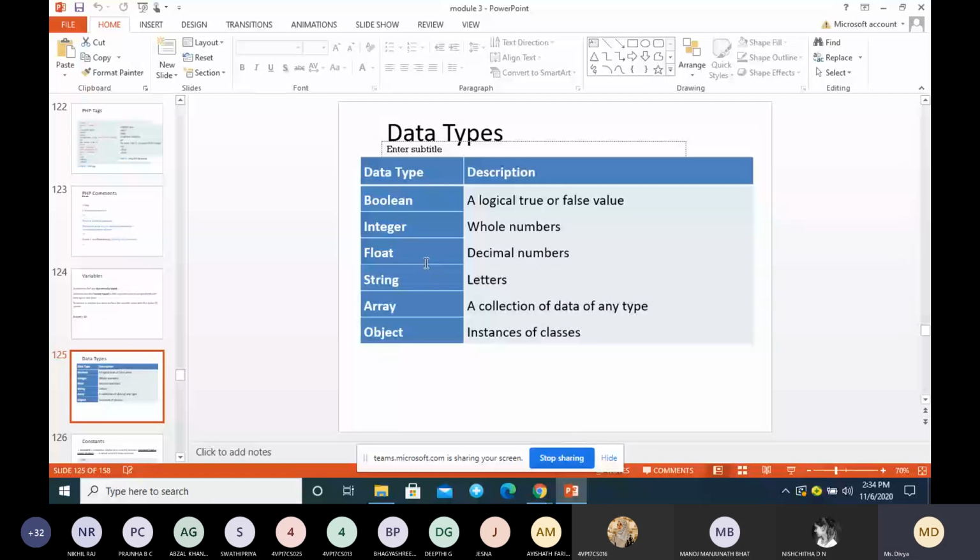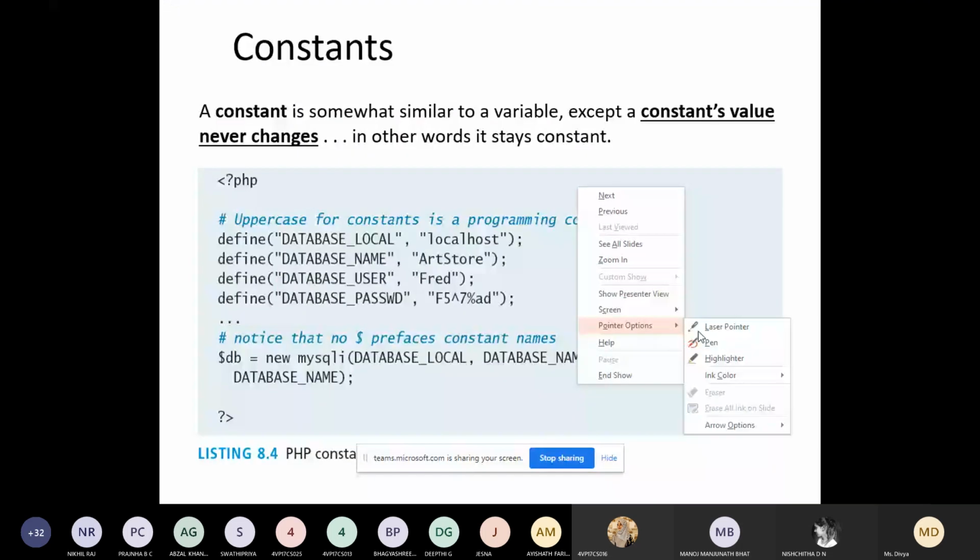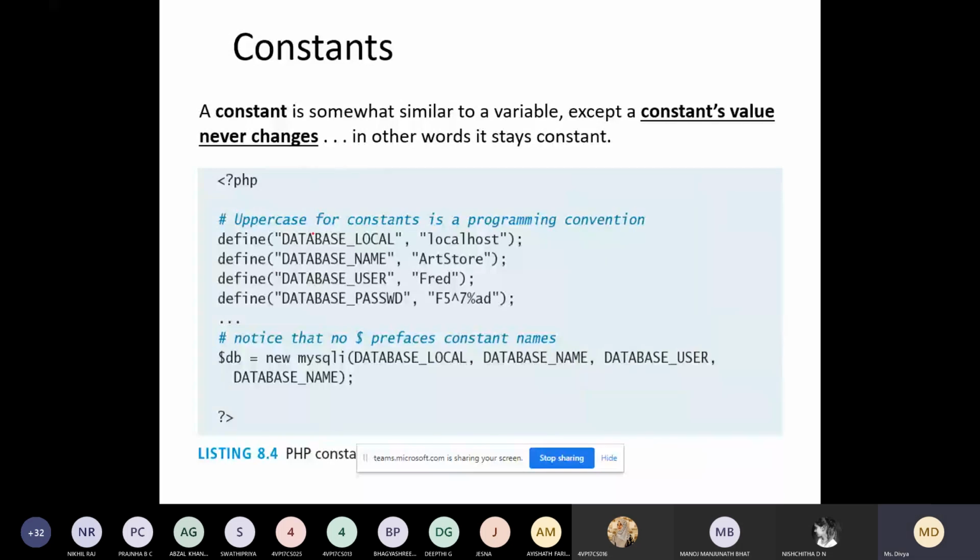And even here we have different constants. You can see here these are all constants. Constants are the ones which will never change. It is similar to the constant that we have in C. You can see these are all uppercase constants, so they are built-in constants. Uppercase is used for constants in programming conventions.